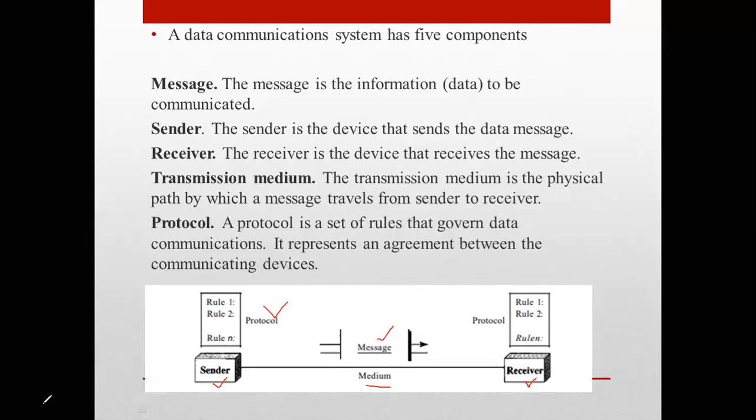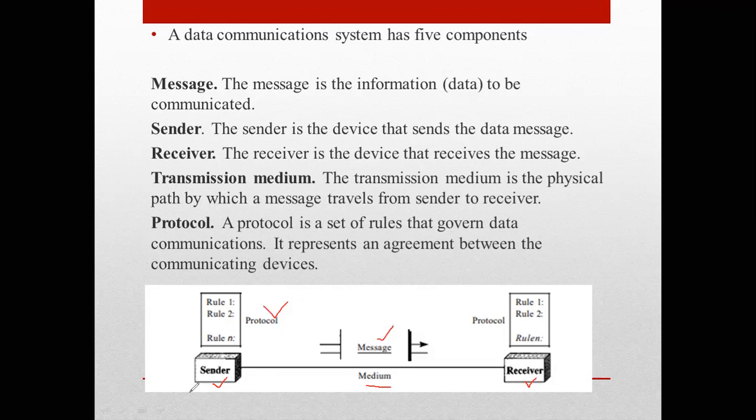Receiver is the device that receives the message, and it can be again your computer, workstation, telephone, your television, and so on. So say you are communicating on WhatsApp. The sender device is your mobile phone, and the receiver is your friend's mobile. Both are mobile phones only, but they want to send some message. So when you are sending, you become the sender, and when your friend is sending a message, your friend becomes the sender and you become the receiver. That depends on who is sending the message and who is receiving it.